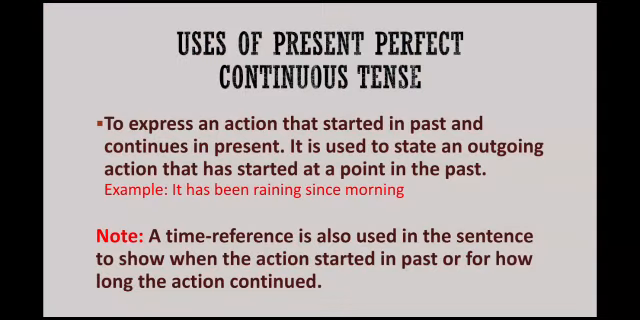Let's study uses of present perfect continuous tense now. So present perfect continuous tense is used to express an action that started in the past but continues in the present. It is used to state an ongoing action that has started at a point in the past. For example, it has been raining since morning. Okay, so the action began in the morning, but it continues, means it is still raining. Note, a time reference is also used in the sentence to show when the action started in the past and how long the action continued.